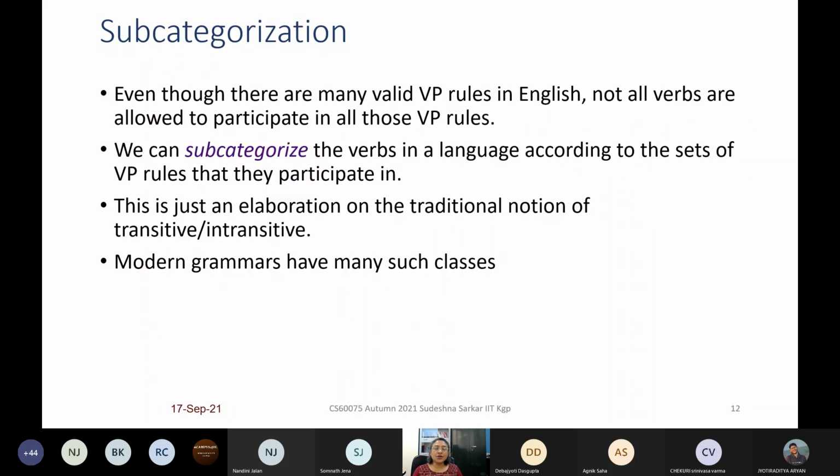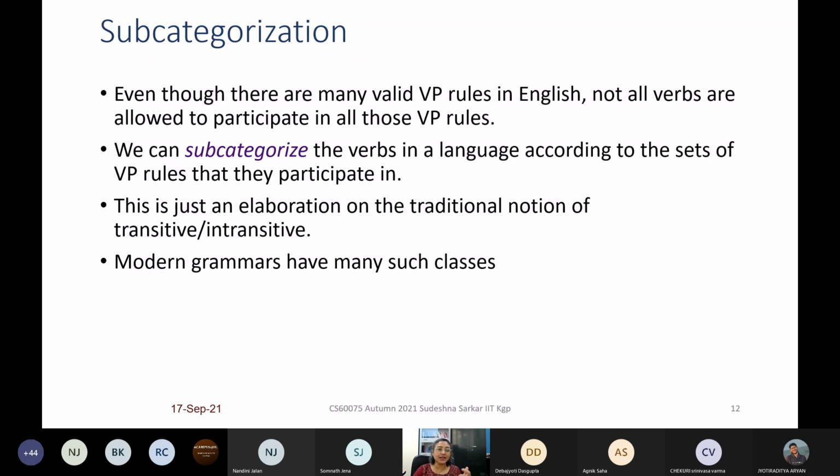Now, verbs have different syntax based on the meaning of the verbs. So we can group verbs according to the types of the rules that they take. I cannot say I disappear the girl. I can say I saw the girl, but I cannot say I disappear.